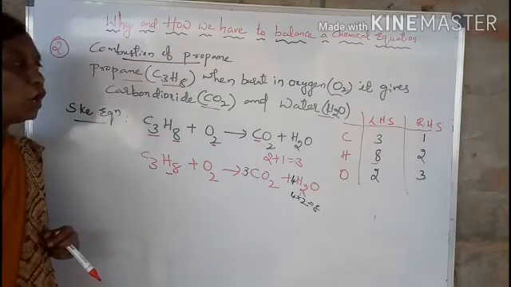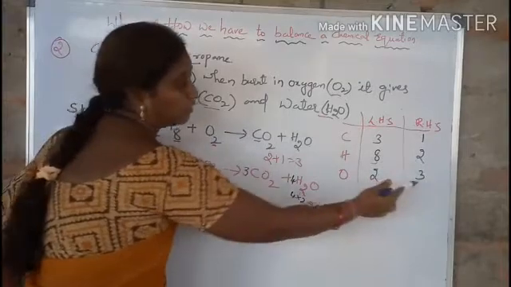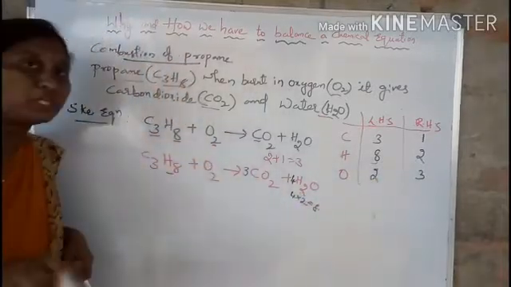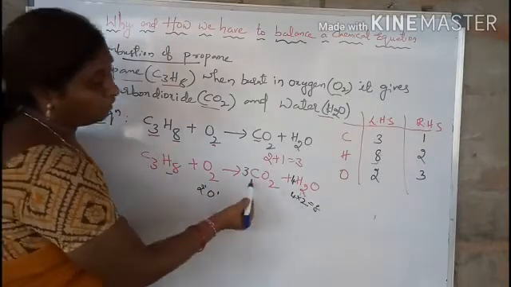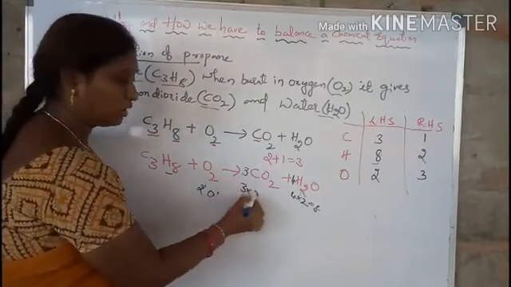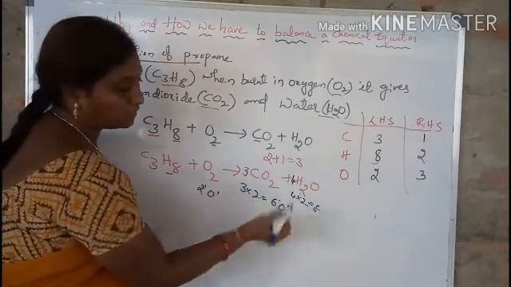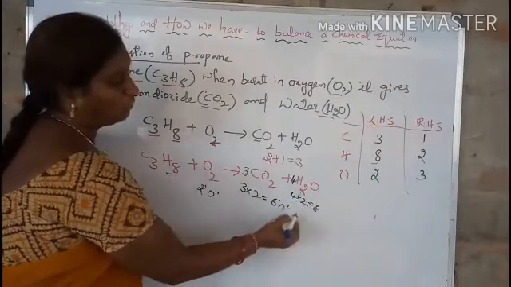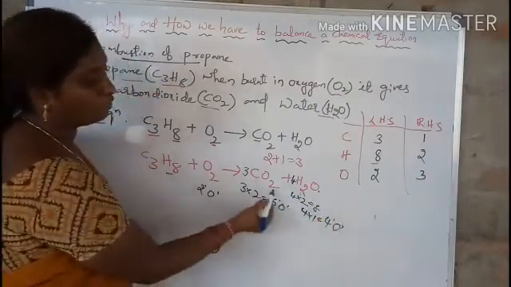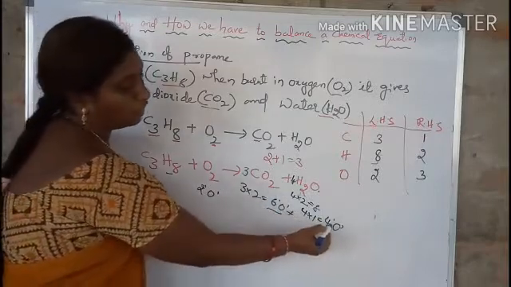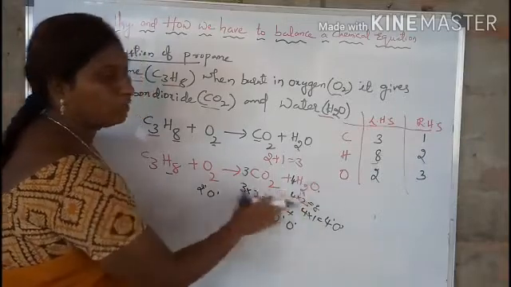Now we go for oxygens. Before, in the skeletal equation, there are 2 oxygens in the reactant side and 3 oxygens in the product side. But now it is changed. See here only 2 oxygens and here 3 into 2, not 3 plus 2, 3 into 2, 6 oxygens, and here 4 into 1, 4 oxygens. So how many oxygens? 3 into 2, 6 oxygens plus 4 into 1, 4 oxygens. 6 plus 4, 10 oxygens are present on the product side.